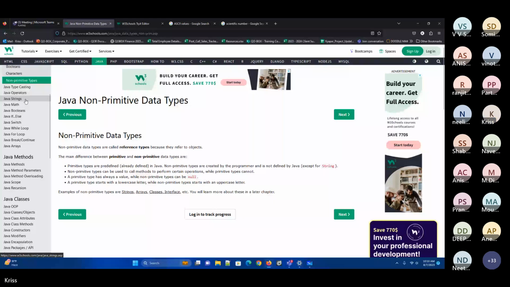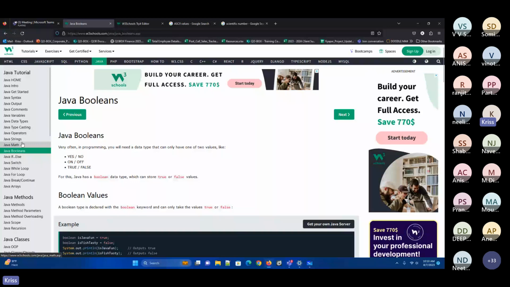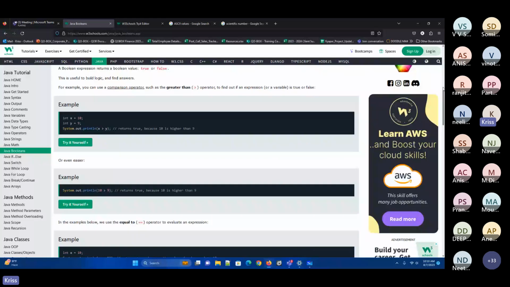Next, math and booleans. I'll not give too much. In math, it is very simple, and in booleans also, it is very simple. So string, math, booleans is what you're going to present to me tomorrow. Whatever exercises are here, you can take those exercises and show them. Okay, math,